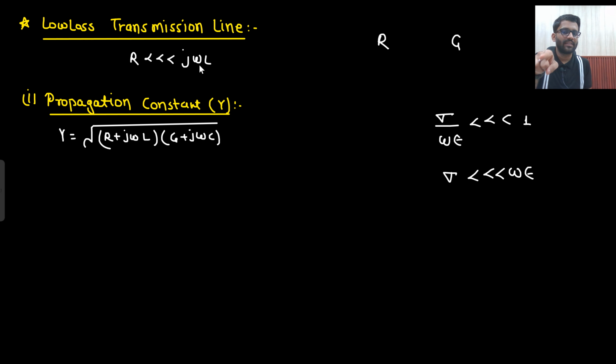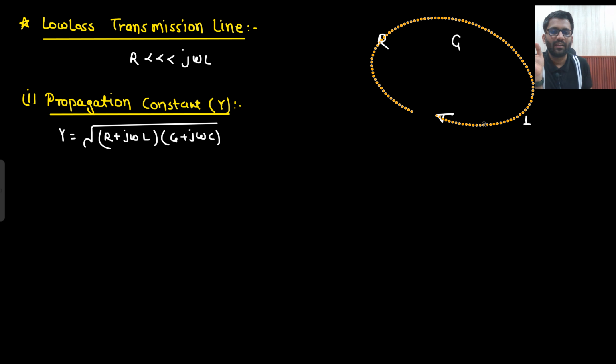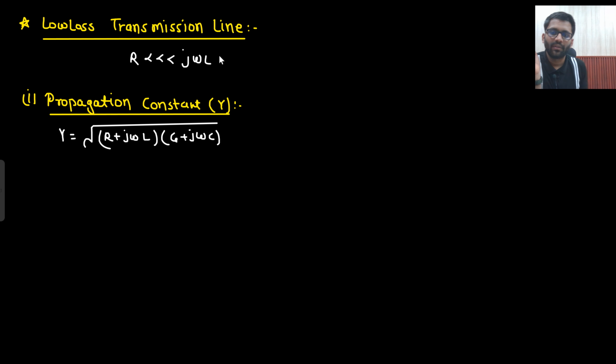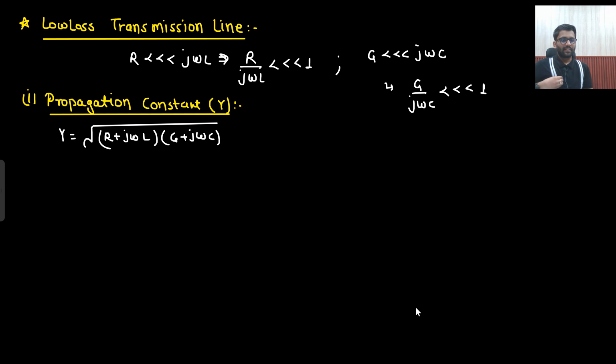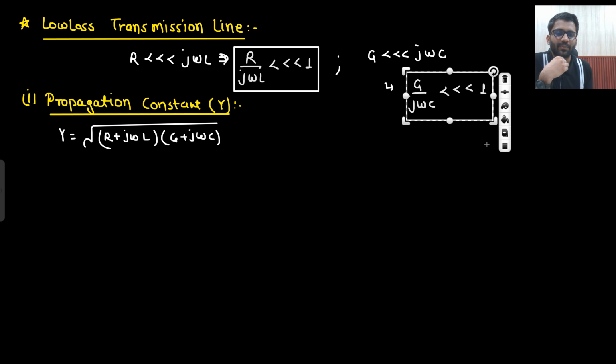That R is very much less than j omega L, or you can say R by j omega L should be very much less than 1. And the other condition is that G should be very much less than j omega C, or G by j omega C is very much less than 1. Is that clear to you? So these two conditions are there: R by j omega L, G by j omega C.